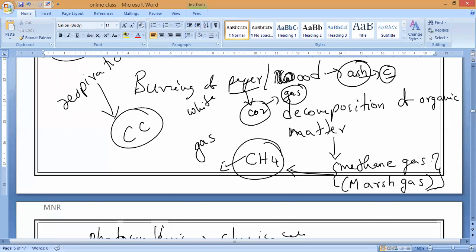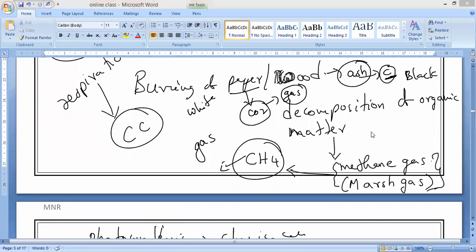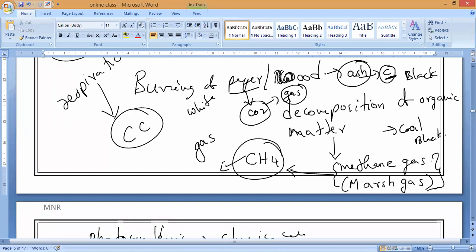Burning paper is white in color, but what is the ash color? Black, gray. Gray, whatever it is. Yes or no? Gray. Now you tell me, formation of coal. Plants will be different colors. Now coal formation is what? Black color. So this is what kind of changes you observe. That is what I am asking.